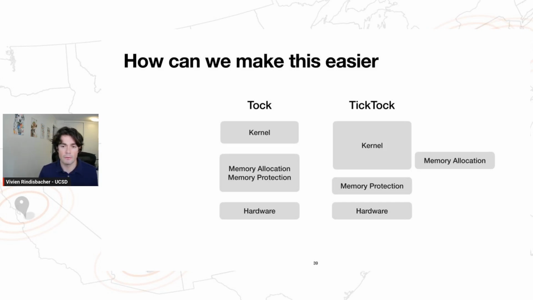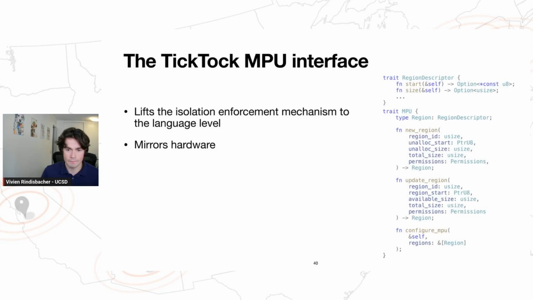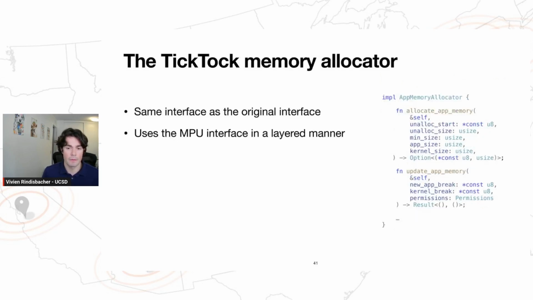And so instead, we think that we should split memory allocation and memory protection into two separate interfaces. So first, we have a new MPU interface, which lifts MPU regions to the language level. And this is way easier to get right because there's only one concern to deal with, not two. And then we have a dedicated memory allocator. And the nice thing here is that the allocator actually has the same interface as the original Tock MPU interface, but its implementation is now going to use our new MPU interface in a layered manner.